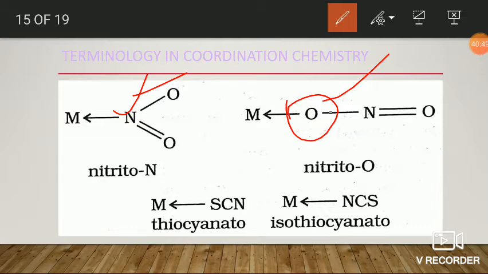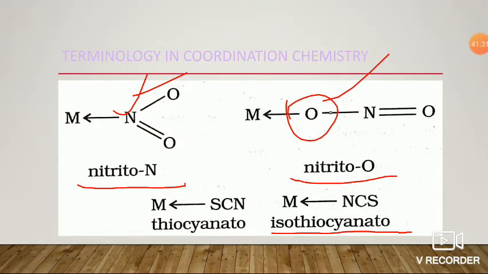So if the nitrite ligand is bonded through the nitrogen donor atom, it is nitrito-N. If it is bonded through the oxygen atom, it is nitrito-O. In the case of the thiocyanate ambidentate ligand, if it is bonded through sulfur, we mention it as thiocyanato-S. If it is bonded through nitrogen, we mention it as thiocyanato-N, or we can simply call it isothiocyanate. Okay, fine.